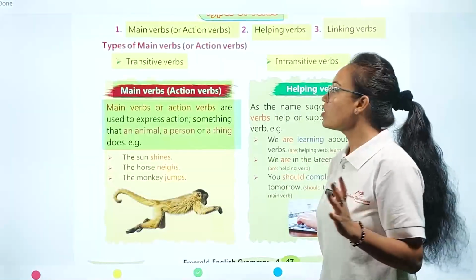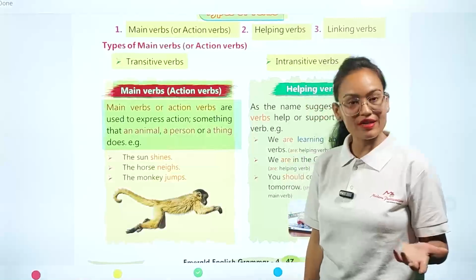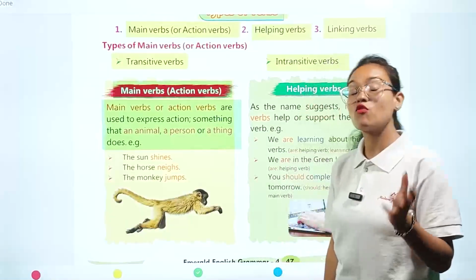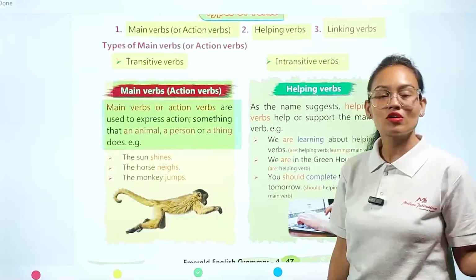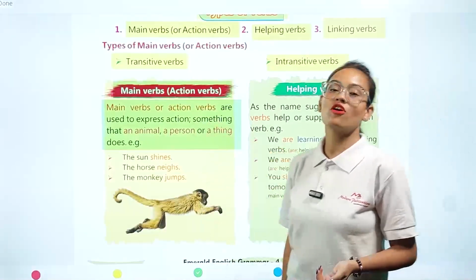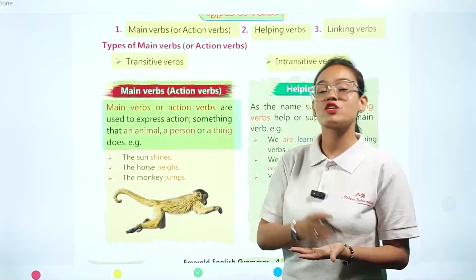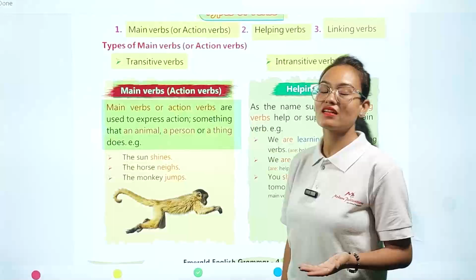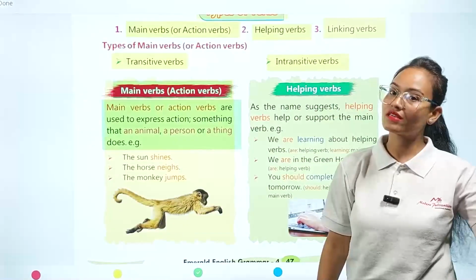So what type of action is performed by the main verb? Main verb always tells us about the action, but what type of action? The action performed by any animal, by any person, or by anything in our sentence. So the main verb tells us about the action performed by a person, animal, thing, or object.